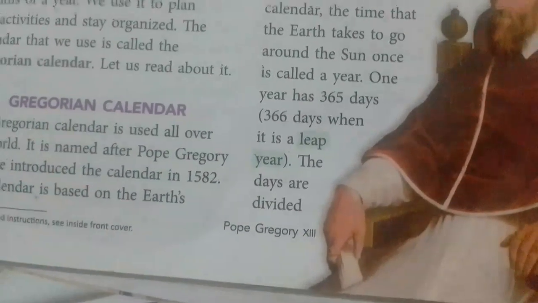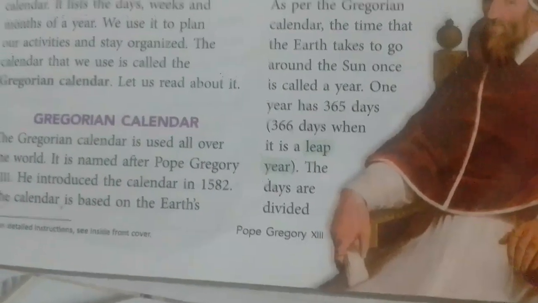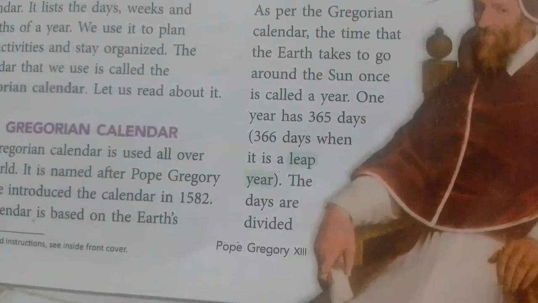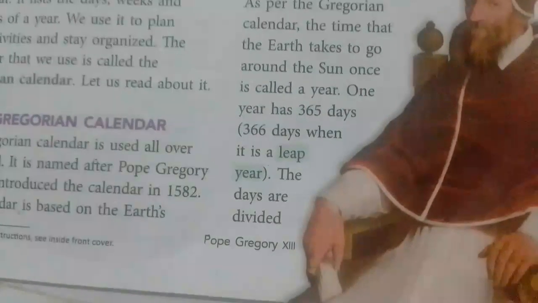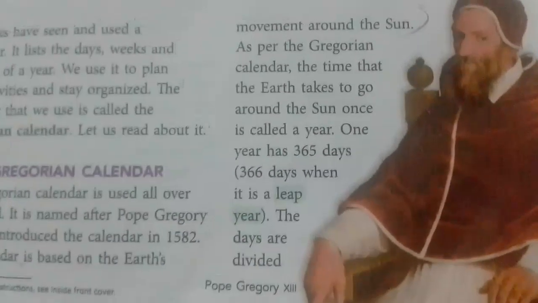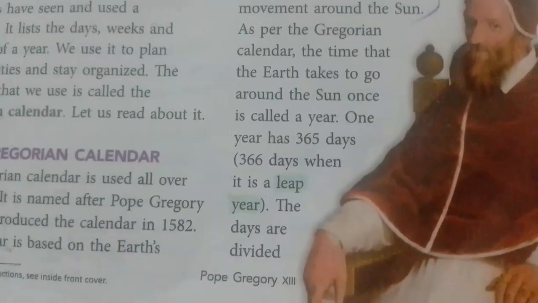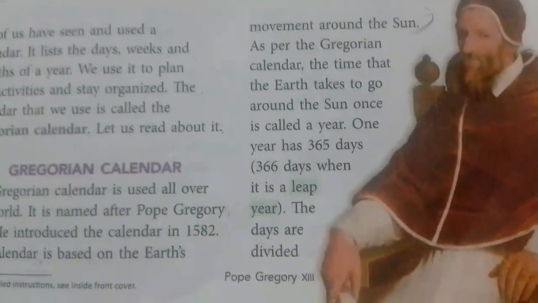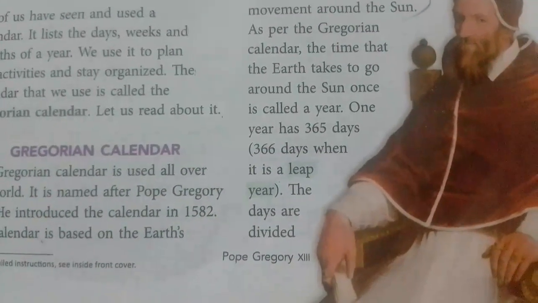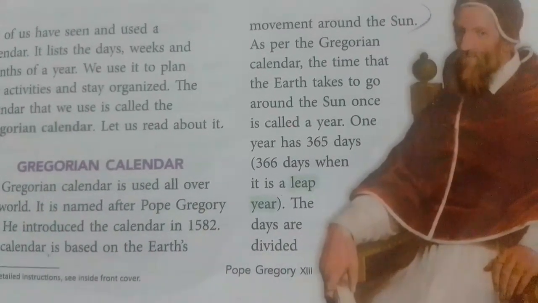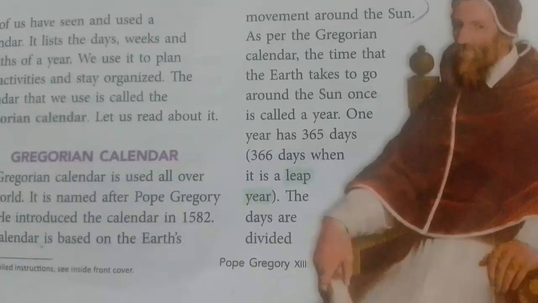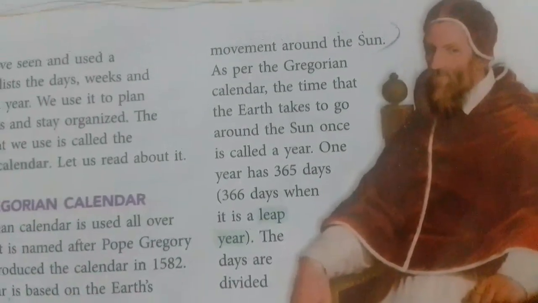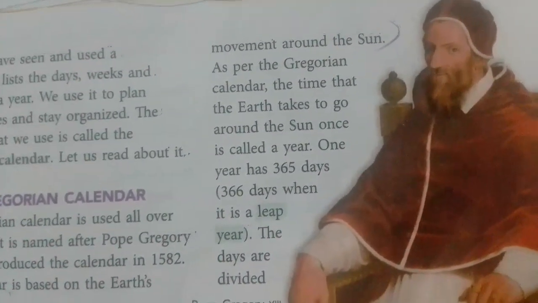365 days. The remaining 6 hours, a quarter of a day, are added for 4 years till they become 1 day. This additional day is added in the month of February in the 4th year. Therefore, in the 4th year, February has 29 days. Such a year is called a leap year and comes once in 4 years.